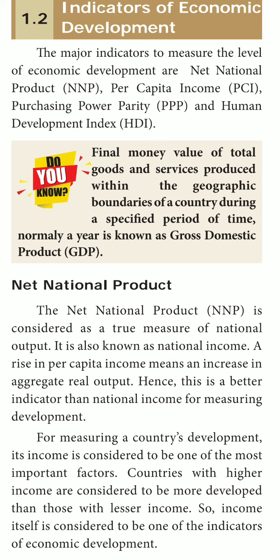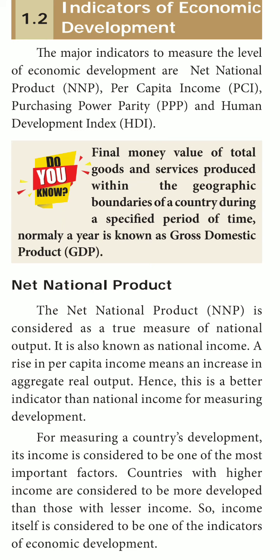So, next, final money value of total goods and services produced within the geographic boundaries of a country during a specified period of time, normally a year, is known as gross domestic product. What do you mean by GDP? Final money value of total goods and services produced within the geographic boundaries of a country during a specified period of time, normally 1 year, is known as gross domestic product.